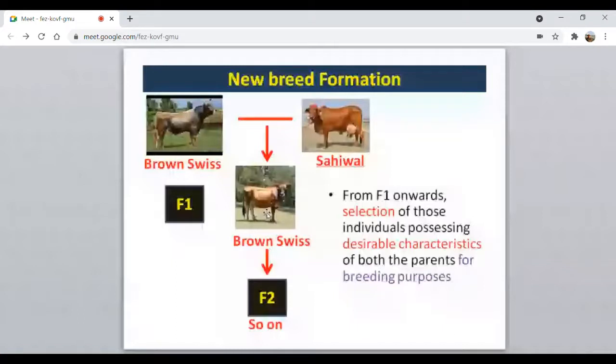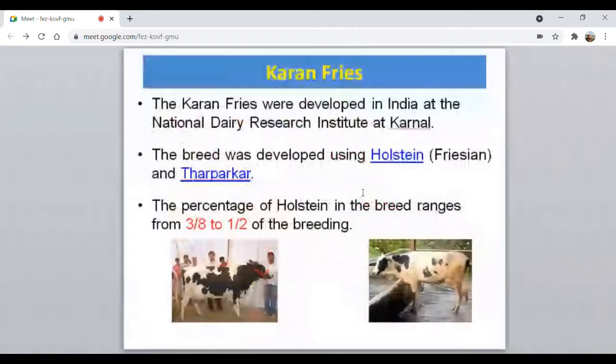Now we'll see it. This is the Karan Swiss, a new breed which was formed in National Dairy Research Institute, Karnal, located in Haryana. The parental breeds were Holstein Friesian and the Tharparker. Then the percentage level was around 37.5% to 50% of the Holstein Friesian.